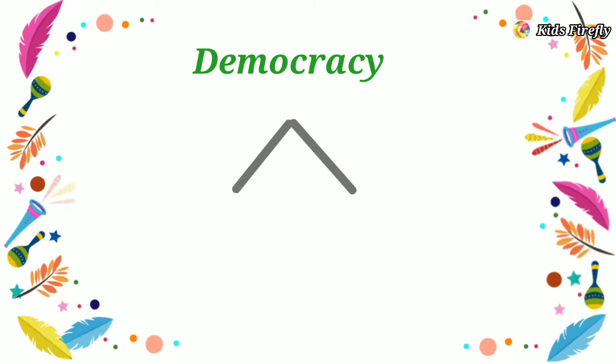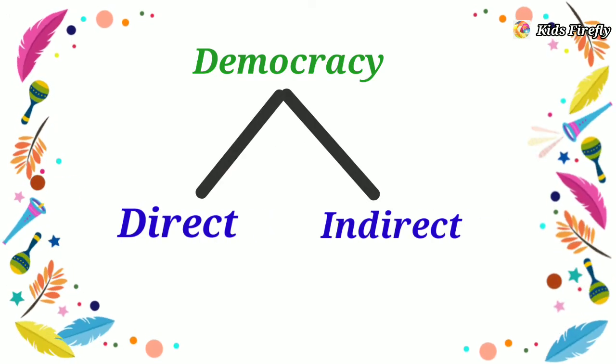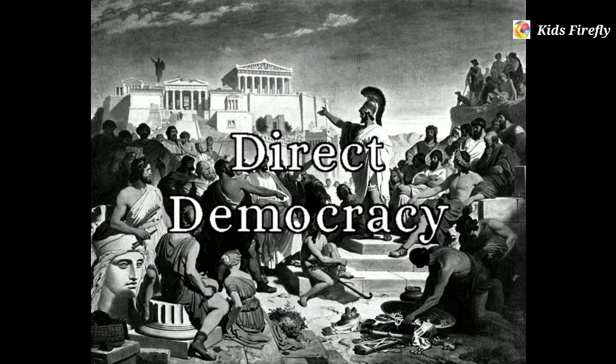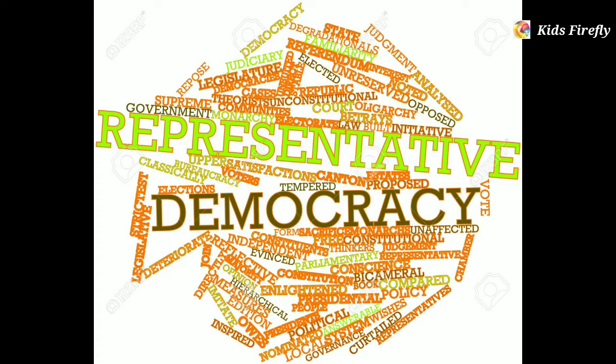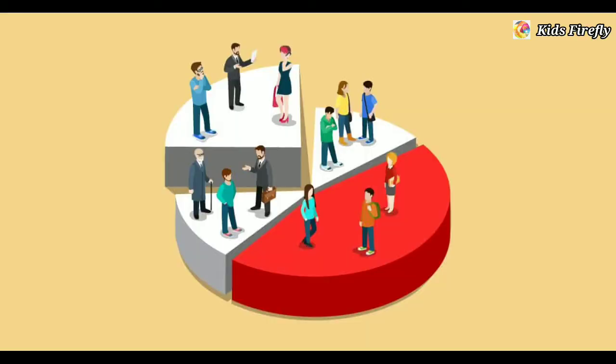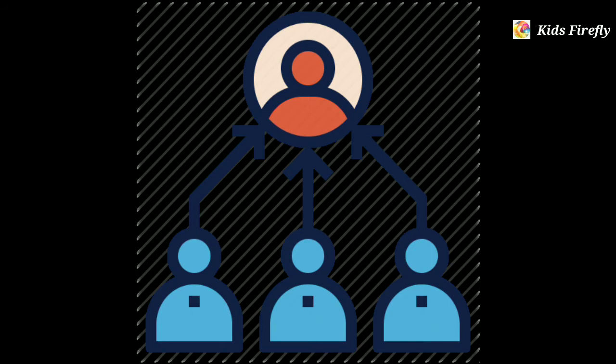Democracies can be of two types, direct and indirect. In a direct democracy, the people directly elect and participate in the government. In an indirect or representative democracy, people do not directly participate in the government. Instead, they elect leaders to the government who take decisions on their behalf. These leaders serve as representatives of the people.